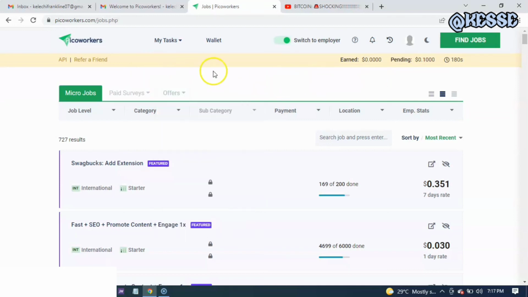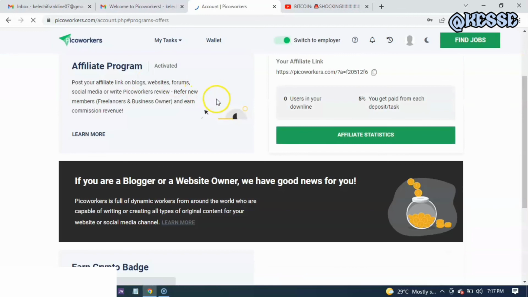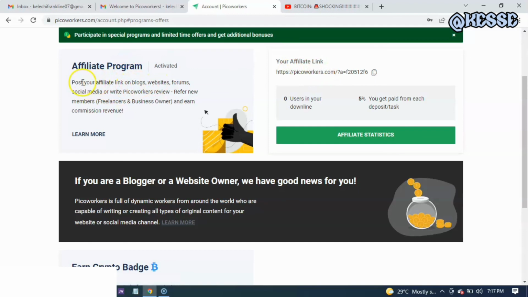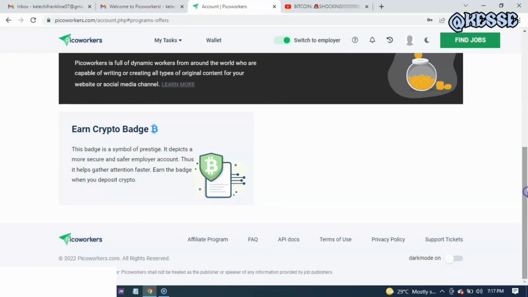You can also increase your earning by referring a friend. This is the referral aspect of it. This is my own referral link, as you can see here. All you just need to do is to refer a friend. The referral activity says post your affiliate link on blogs, websites, and so on, and then you earn commission from the revenue. They say you get paid 5% from every deposit. So once your link is used by someone, you will earn from that person, and you earn more apart from the micro work tasks you're doing every day.